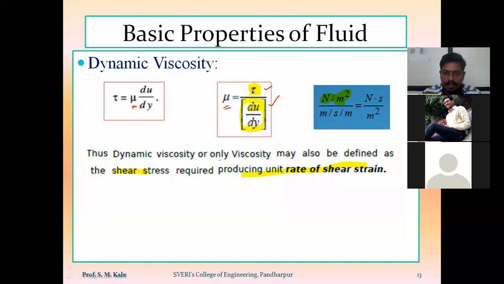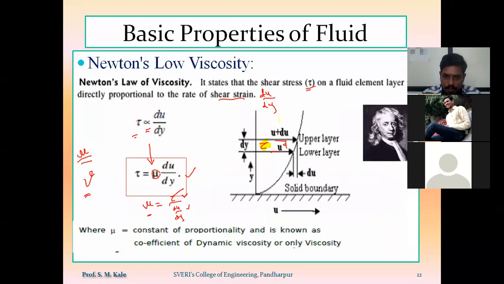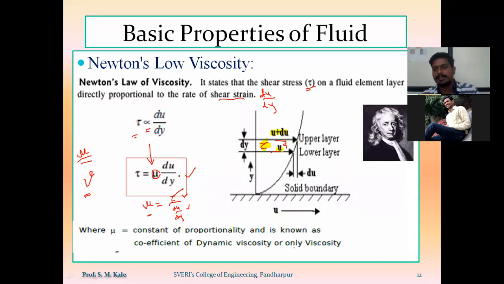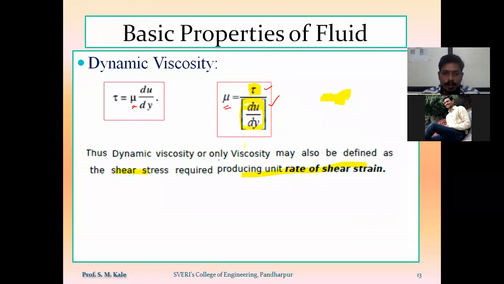Here du is nothing but change in velocity between two adjacent layers. The upper layer has velocity u plus du, and the lower adjacent layer has velocity u. The difference in velocity between adjacent layers is called the change in velocity, and this change in velocity du is caused because of the change in distance dy. So here du by dy.